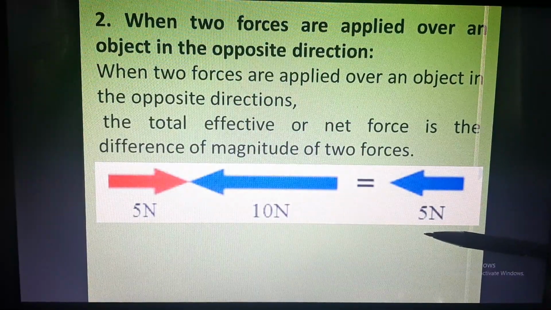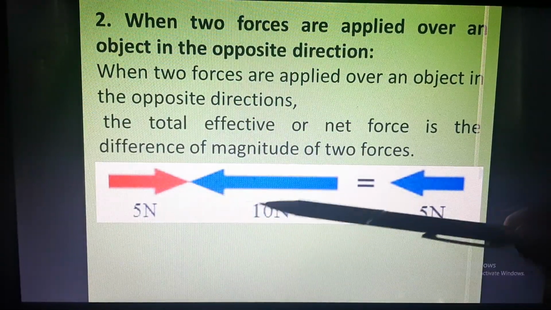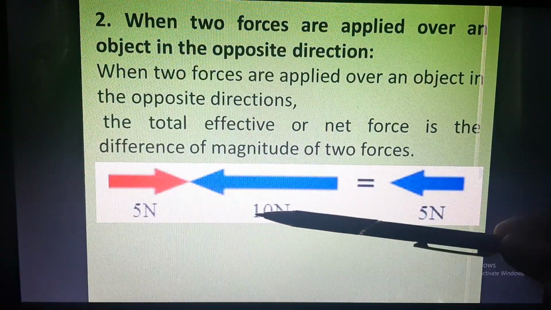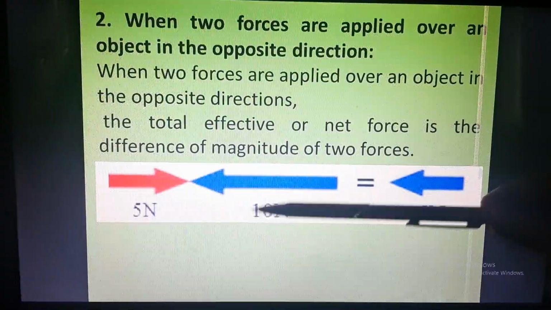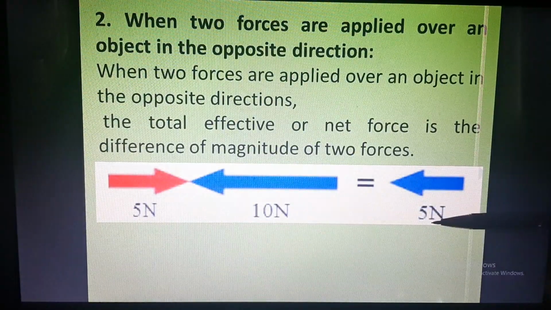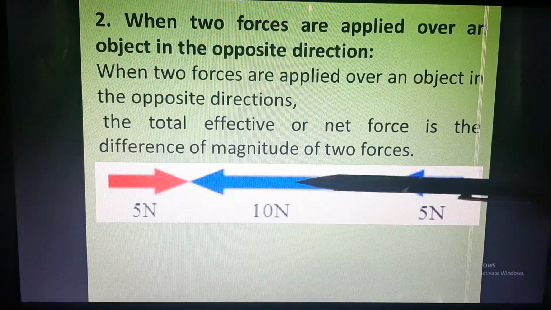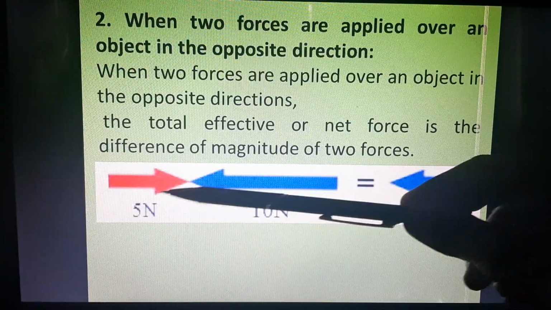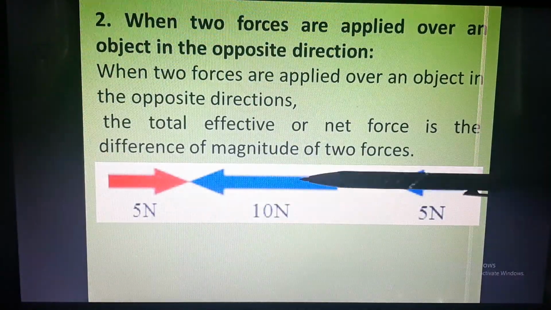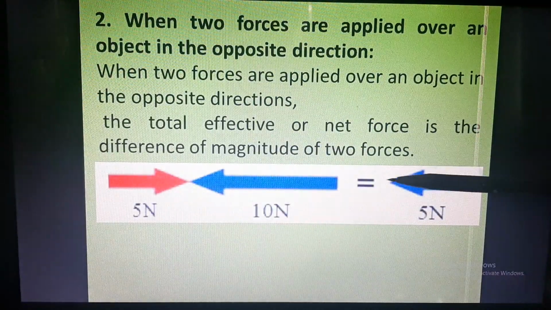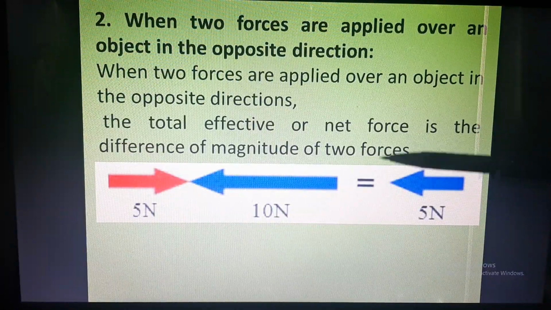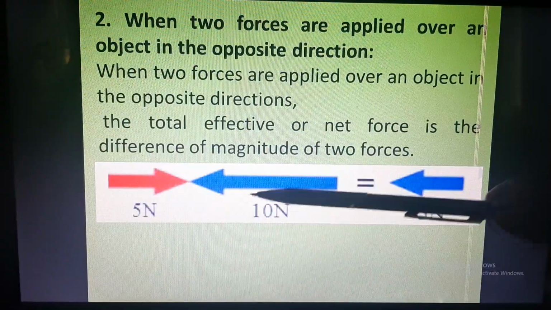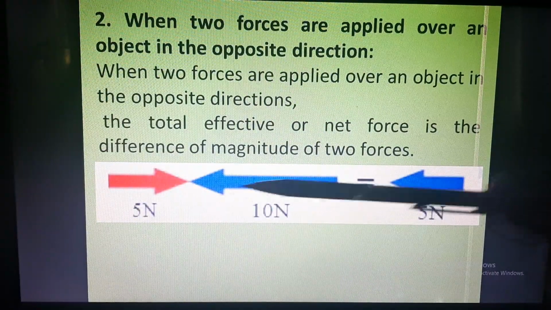And what will be the direction of the force? Because of 5 Newton and 10 Newton, 5 plus 5 is 10 Newton, 5 Newton will be nullified, and the remaining 5 Newton is being exerted by this source. So this source is applying force in this direction, so the direction will be this. So whenever the force is applied from the side where the magnitude of the force is higher, the direction will be from that side.